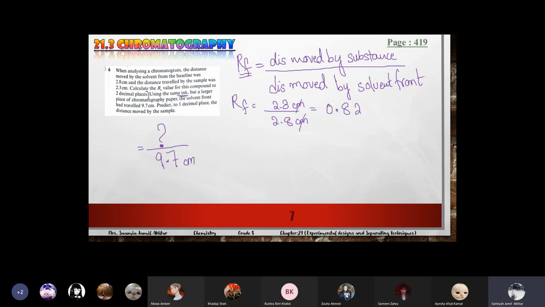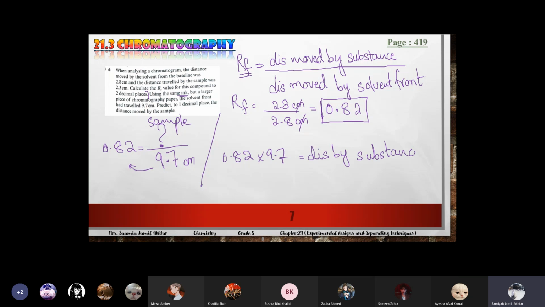No, we will calculate. The Rf value will remain the same. Okay, 0.82 will remain the same because we are using the same ink. So the Rf value will be 0.82. And for this sample, the distance traveled by the sample, we have to find out. So we'll take it on the other side. 0.82 multiplied by 9.7 is equal to the distance traveled by the substance or sample.